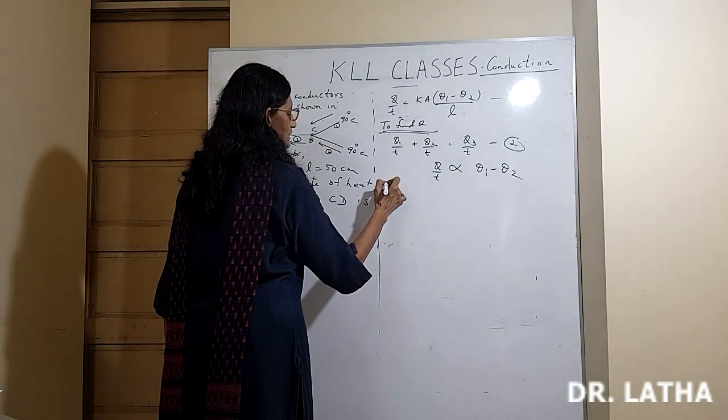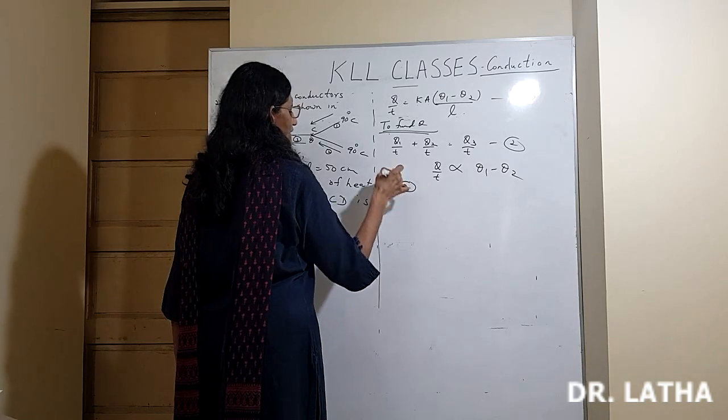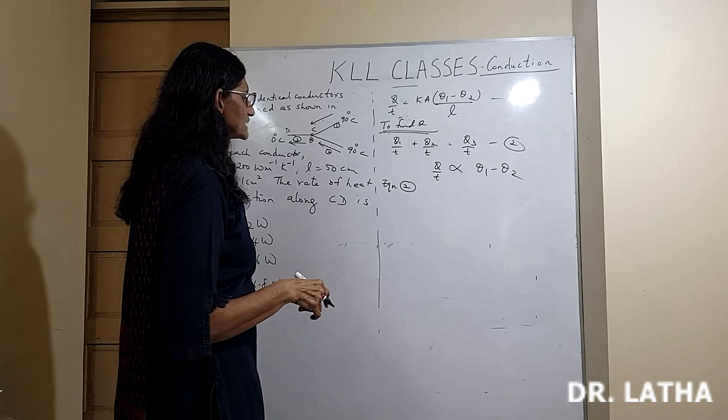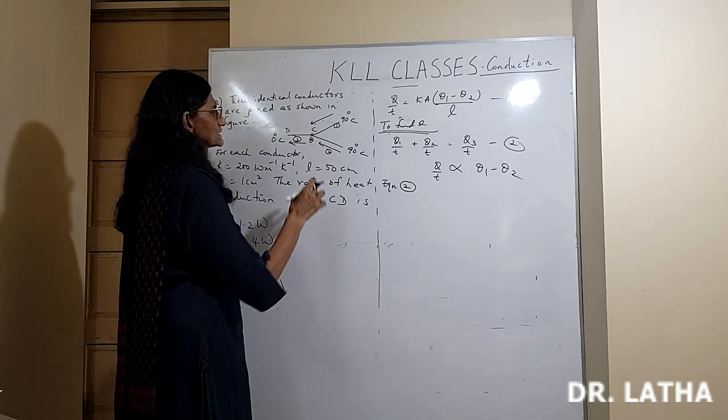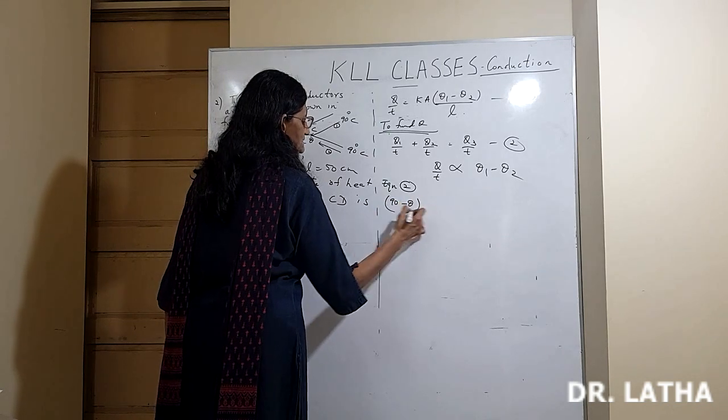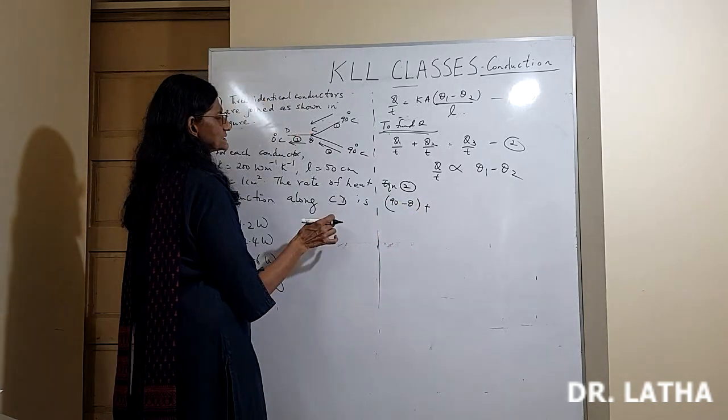Okay. So equation 2 now becomes, instead of the full formula, K A by L is common for all the three terms. So Q1 by T will be 90 minus theta plus Q2 by T.